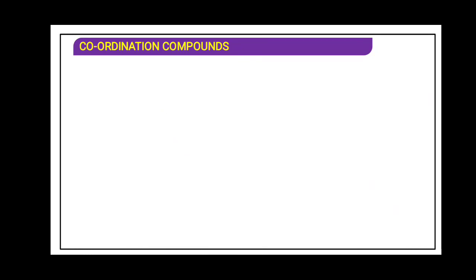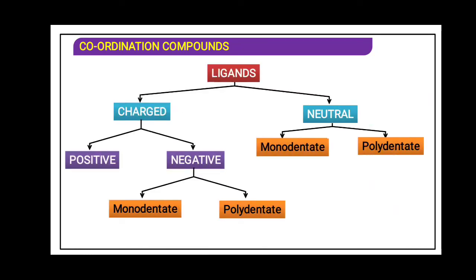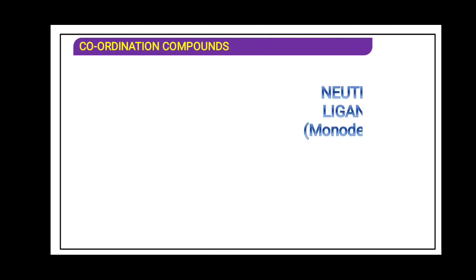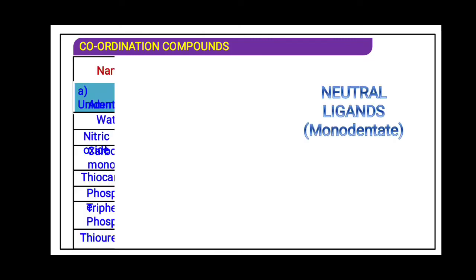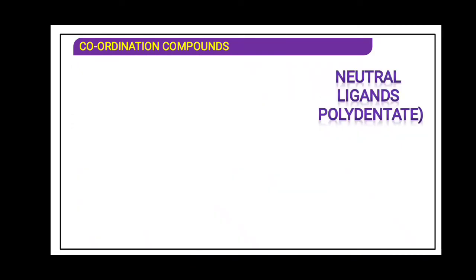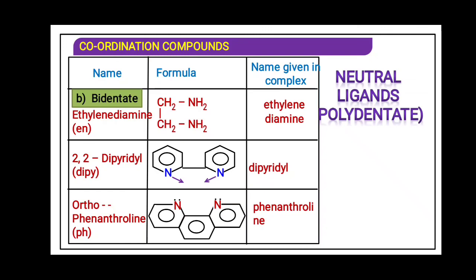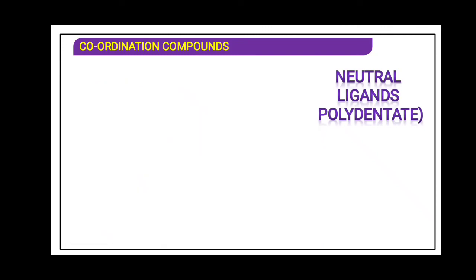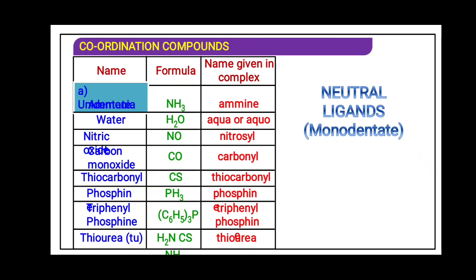Classification of ligand. Now further we will see neutral ligands. In neutral ligands we have many cases. We have already seen this one. These all are neutral ligands. Keep an eye, because you have to remember that a neutral ligand does not have a sign. Ammonia, water, NO, that is nitric oxide, that is nitrosyl, carbon monoxide, thiocarbonyl, phosphine.